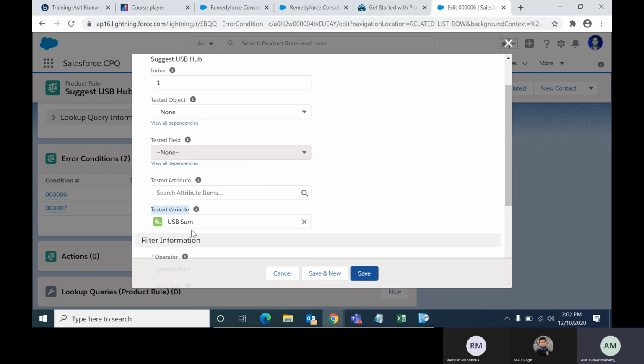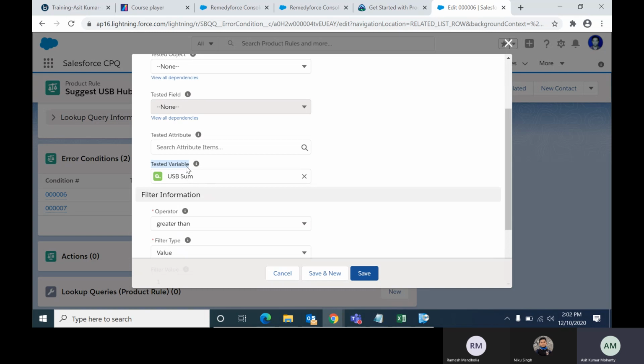Whenever you are using tested variable, remember you don't have to use attribute, field or object. Whenever you are using object, field or attribute, you don't have to use tested variable or summary variable. Since I am using the tested variable or summary variable here, I need not specify the object or field or attribute value.